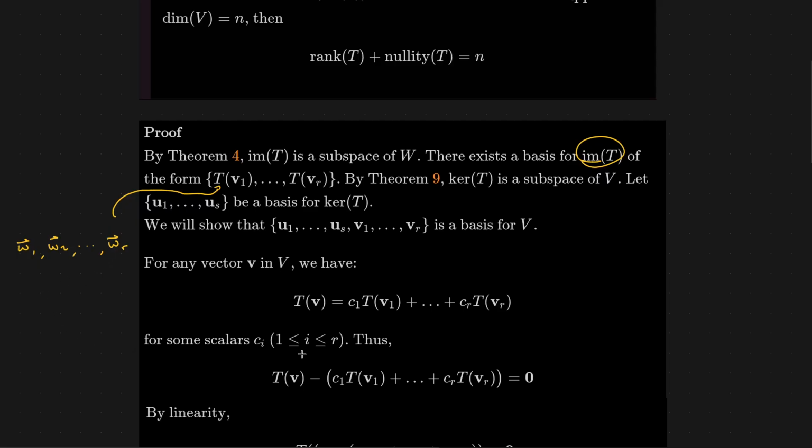But we also know these vectors are in the image of T. That means that there is a vector that I can transform to get here. So there is some vector in V so that Tv1 equals w1. There is some vector in V such that Tv2 equals w2, and so on.